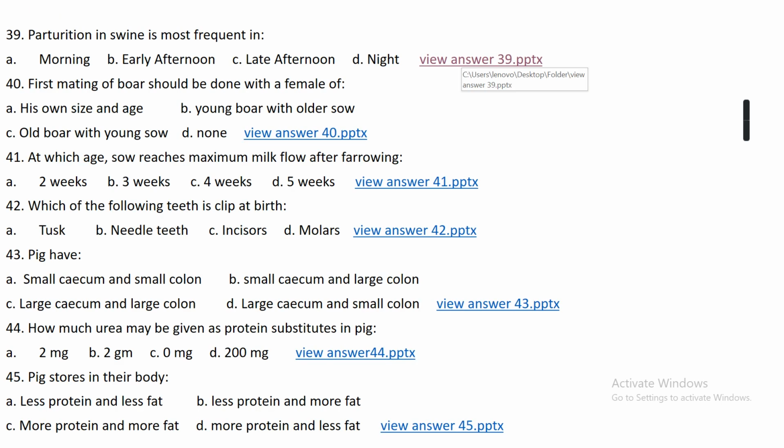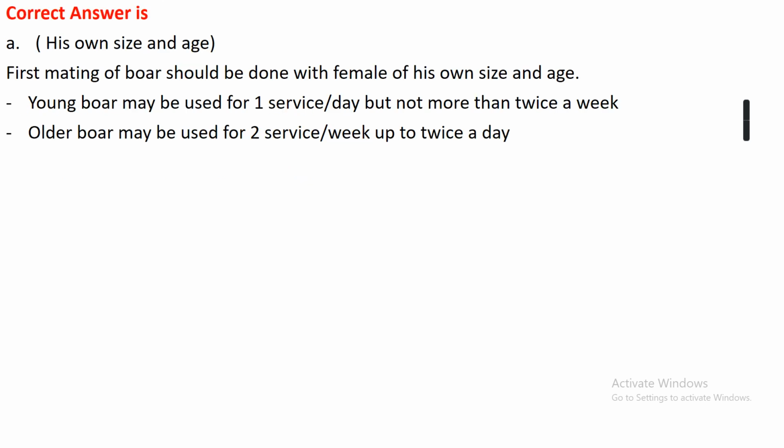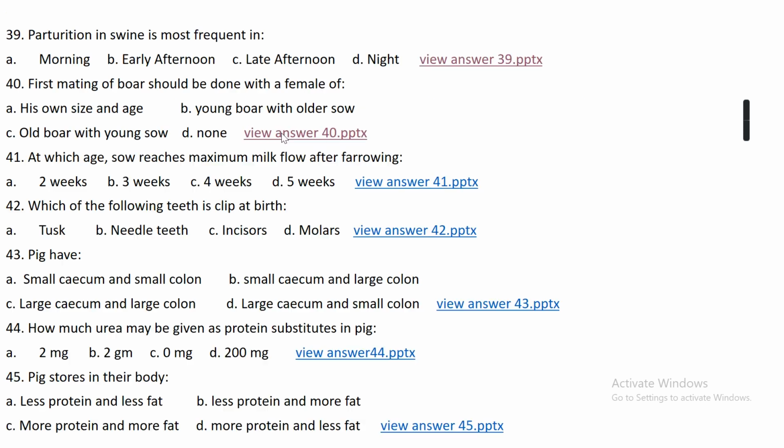Question number 40. First mating of boar should be done with a female of option A, his own size and age, option B, young boar with older sow, option C, old boar with young sow, or option D, none. The right answer is option A, that is his own size and age. A young boar may be used for one service in a day, but not more than twice a week, while an older boar may be used up to twice a day.